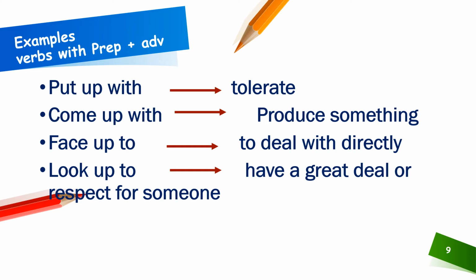Come up with, to produce something. Face up to, deal with directly. Look up to, to have a great deal of respect for someone. Now you can see here put, come, face, look are verbs. Up is the adverb, with and to are the prepositions. So the combination of these three is a phrasal verb.